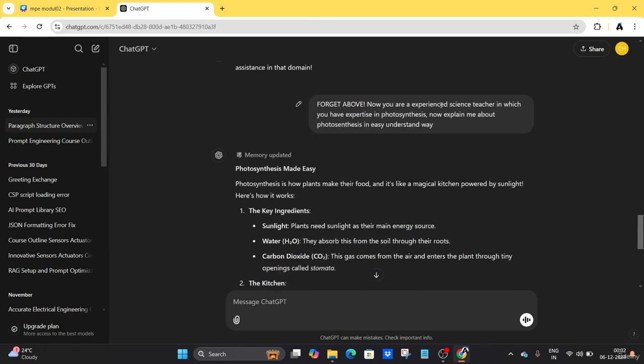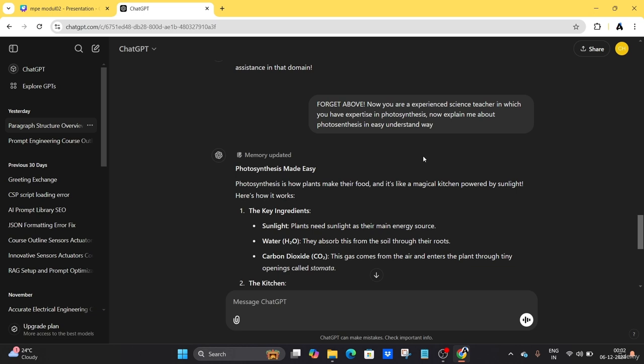If I simply write "explain photosynthesis," it can throw out random words and a random explanation without going deeper. If I tell the AI to think like an experienced science teacher and generate an explanation about photosynthesis,